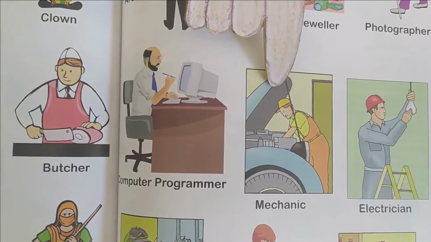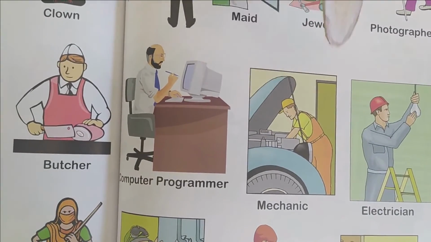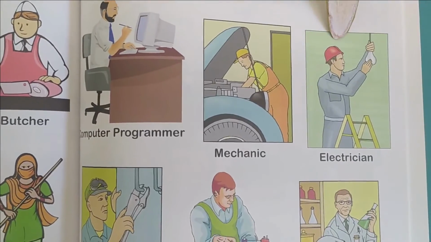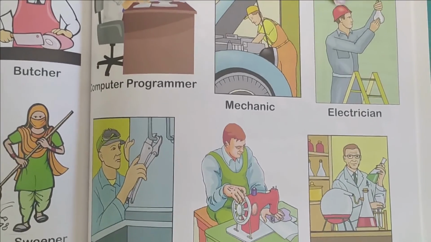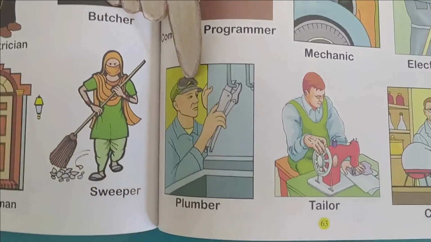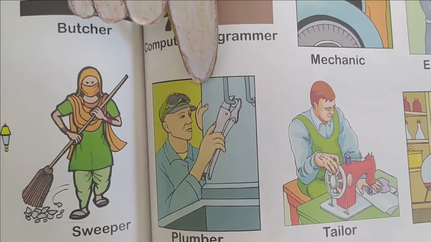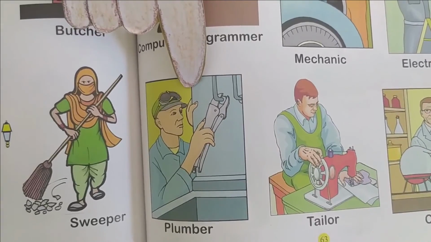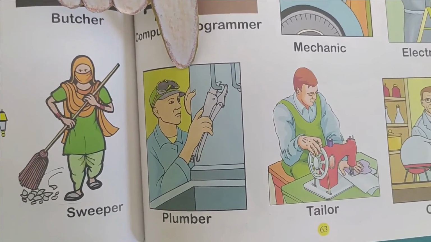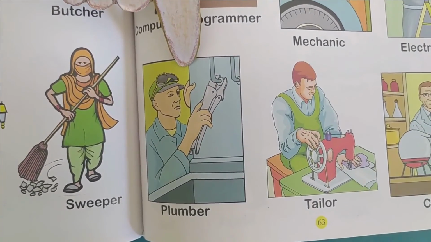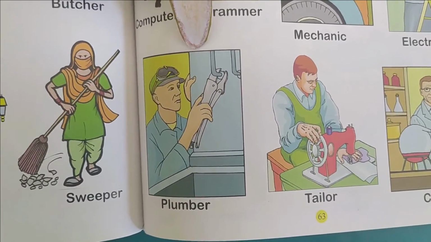He repairs our vehicles. He is an electrician. He is a plumber. He mends pipes like water pipes. If there is no water, he is the one who looks after the water and the pipes related to it.